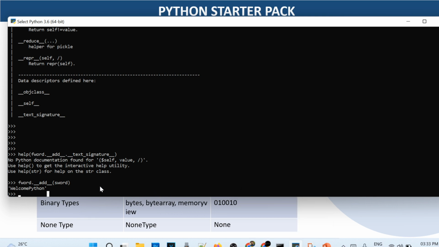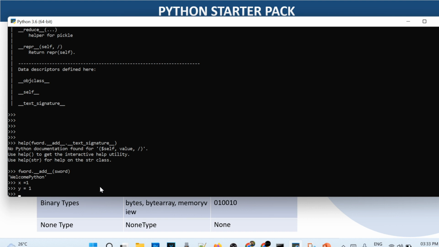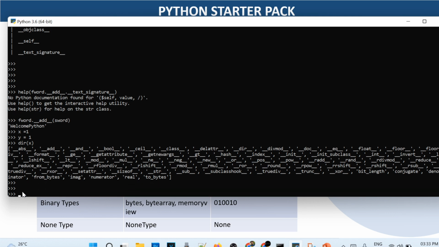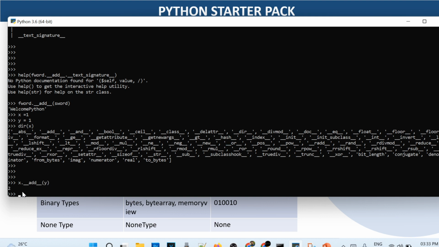Clear? These are some default methods which Python internally implements, and for simplicity, it gives us simple operators so that we can perform calculations. Here, if you see, my x is an integer, and it also has the underscore underscore add method. So whenever we do x plus y, it will internally call this magic method called add. Again, if I do x dot add and put y inside the bracket, I'll get the addition.